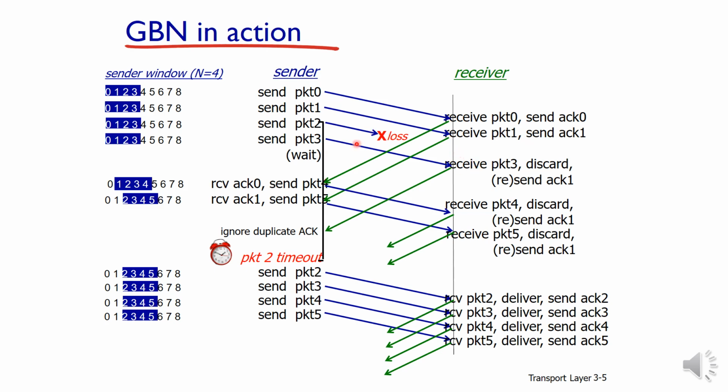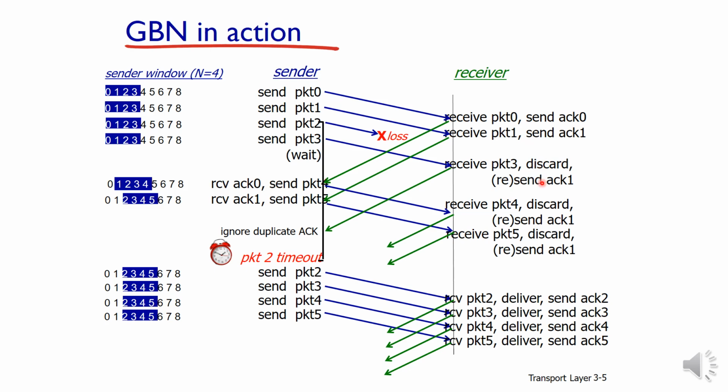The next packet received by the receiver is packet number 3. Then the receiver understands that the packets are not in order. Packet 0, packet 1, followed by packet 2 is the expected sequence, but it is receiving a disordered packet. So the receiver will discard the out-of-order packet.